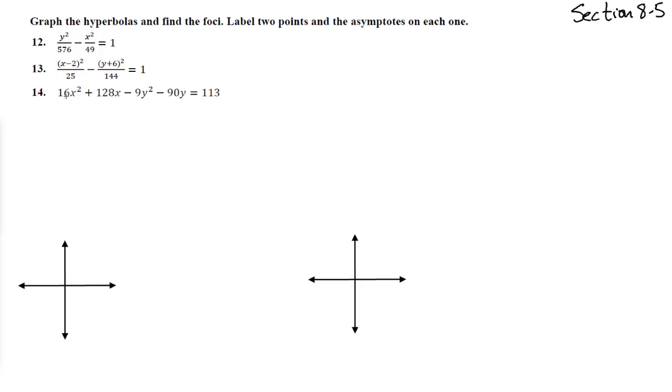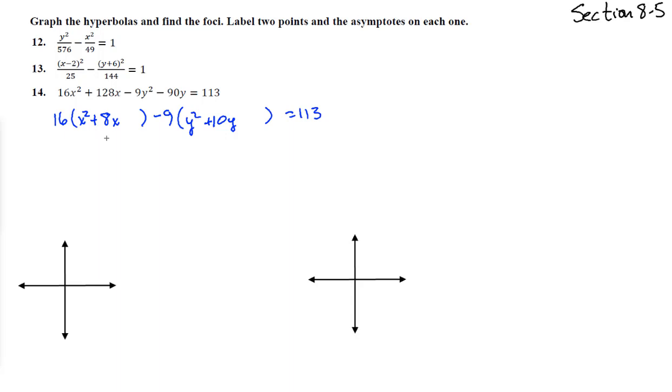All right, number 14. You'll notice these aren't in perfect square notation, so we have to work on that. 16x squared plus, take a 16 out of 128, and that is an 8x. Leave a space. Factor out a negative 9, and we're left with y squared plus 10y. All right, there we go. Equals 113.